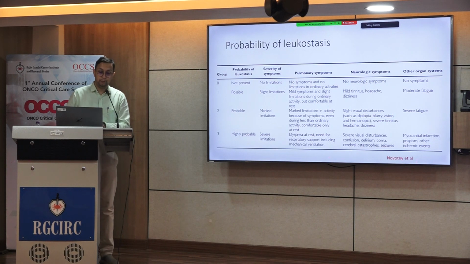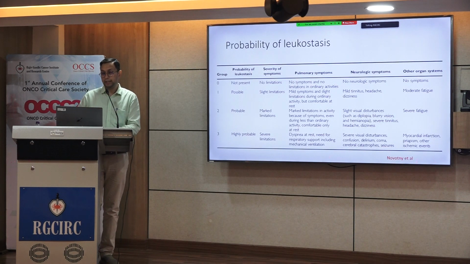So this was a very old study somewhere in the 80s that was published by Novotny et al., where they tried to define leukostasis, because it is a very difficult to diagnose condition in any ALL or AML patient, any leukemia patient. They divided it into possible, probable, or highly probable leukostasis depending on the pulmonary, neurologic, and other organ systems. This is, however, not used nowadays.